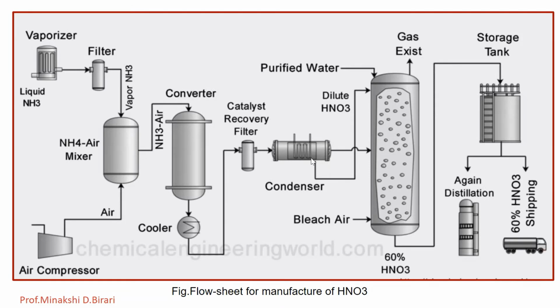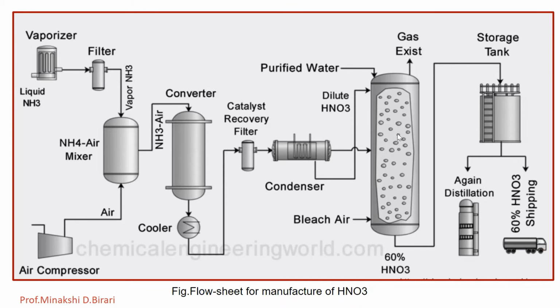The HNO3 and cooled gases are now taken into the absorption tower. The absorption tower is a big stainless steel vessel. The gases enter at the bottom along with excess air. Purified water is allowed to flow down from the top of the tower.